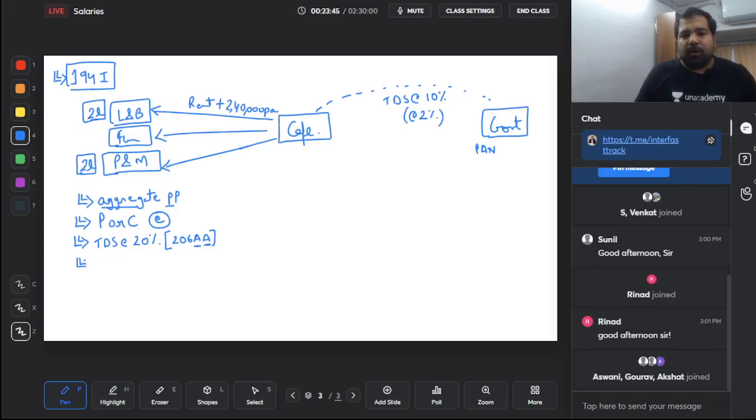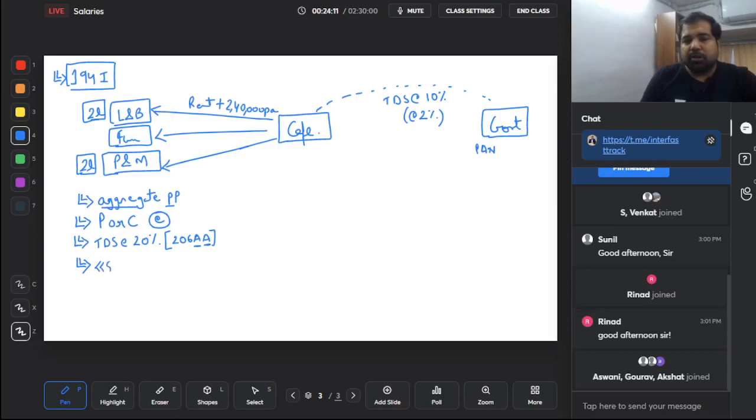But guys, don't you think a lot of students, a lot of other people also take houses on rent? Let's say you all are 5 students who come to Bombay and you have taken a house on rent, and your rent is basically more than 2,40,000. Then in that case, are you all also supposed to deduct TDS and pay to the government? But you all are students. Then in that case, remember the students example,